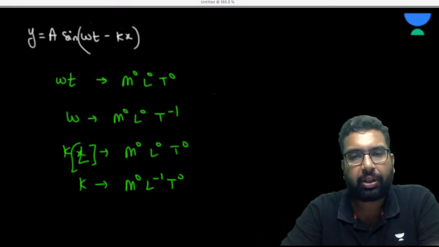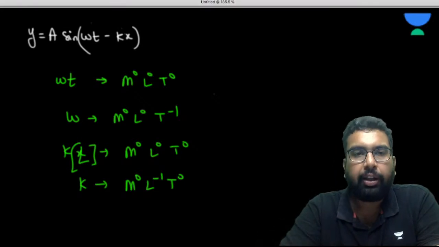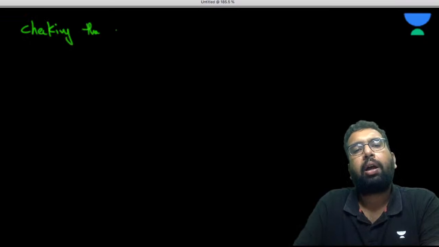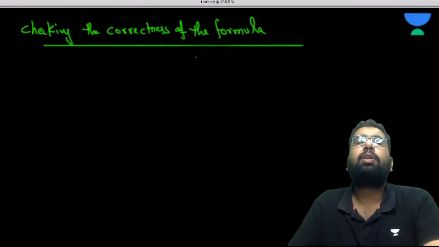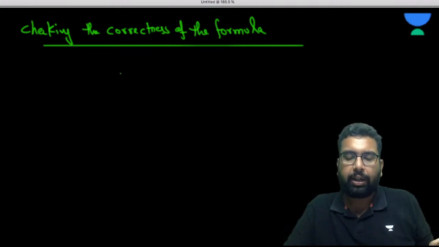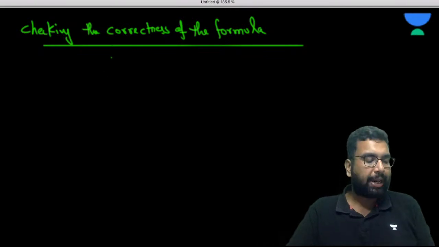So the first type of question is where you have to find the dimension of some quantity in the equation. Now the second thing is checking the correctness of the formula. We can check the correctness of the formula using dimensional analysis on some basic level. We cannot do it on a very high level, but we can do it at some basic level.